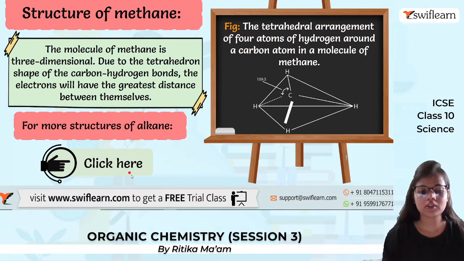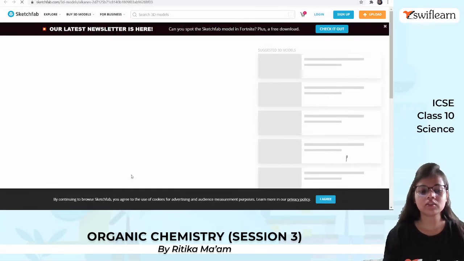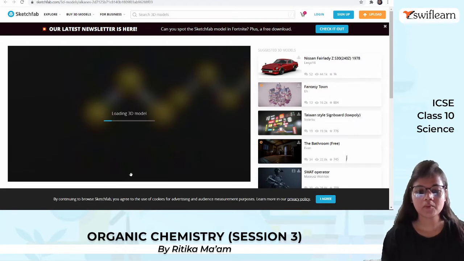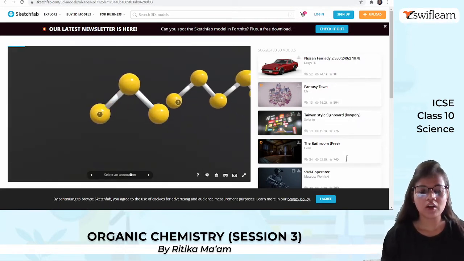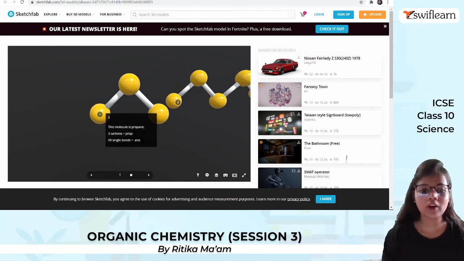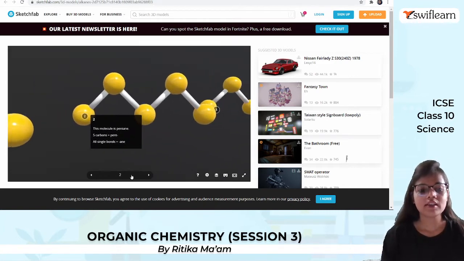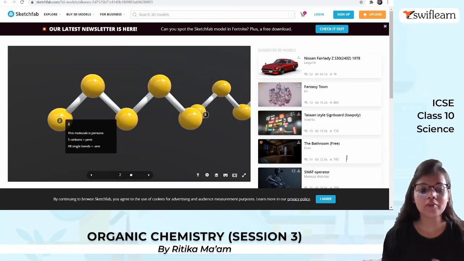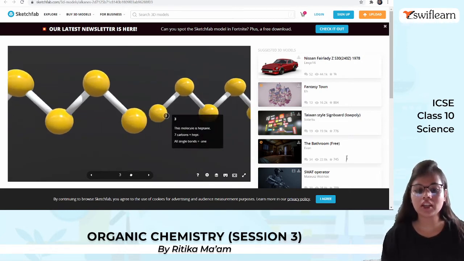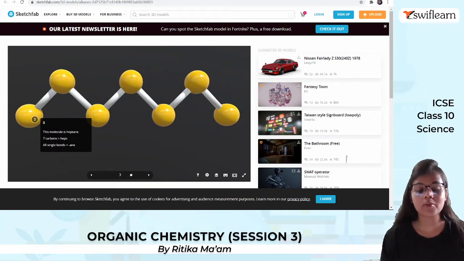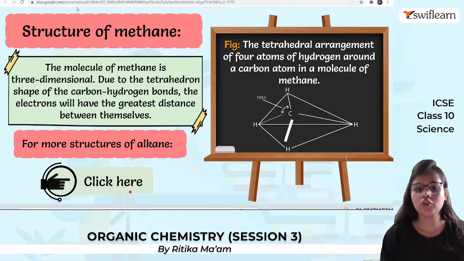Now let us see some of the structures of alkanes. Here, the first one is propane. Why? Because these yellow colored atoms are the carbon atoms. Since there are 3 carbons, it is prop, and then we have single bonds, so it is propane. Second, 1, 2, 3, 4, 5 carbons, so it becomes pentane because of single bonds. And here we have 7 carbon atoms with single bonds, so it goes for heptane. Okay, let's move forward.